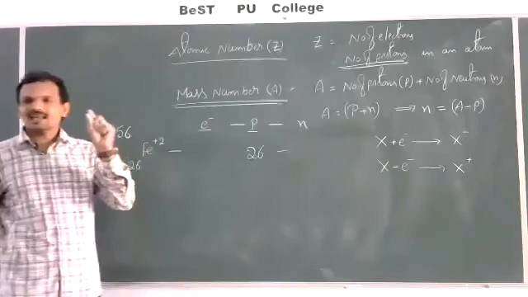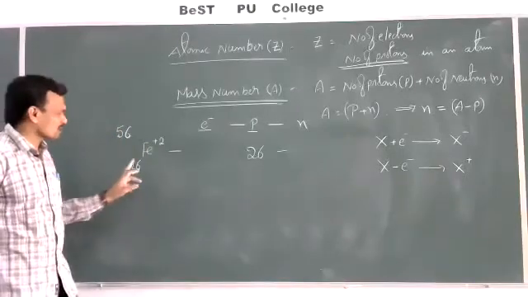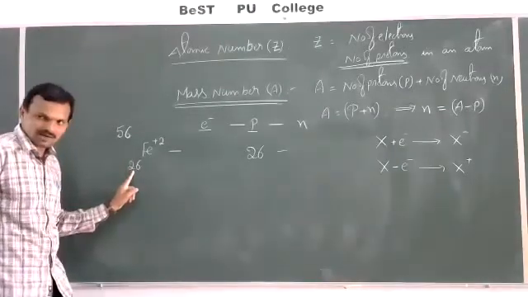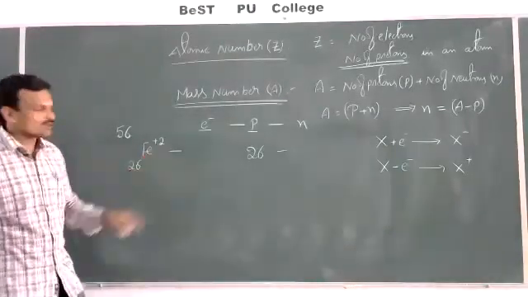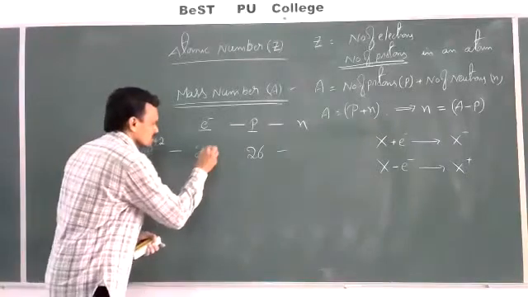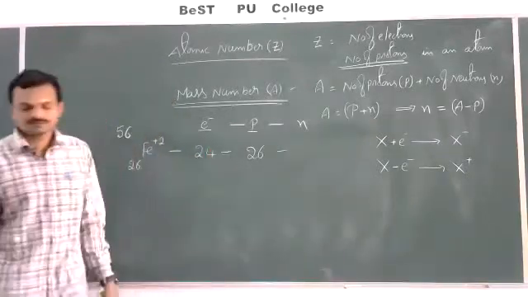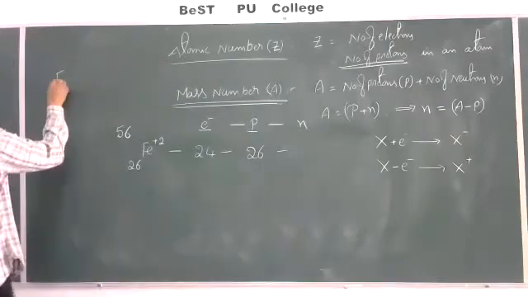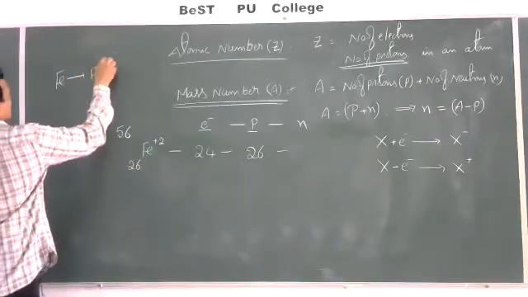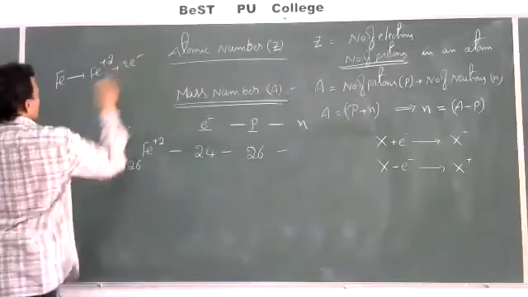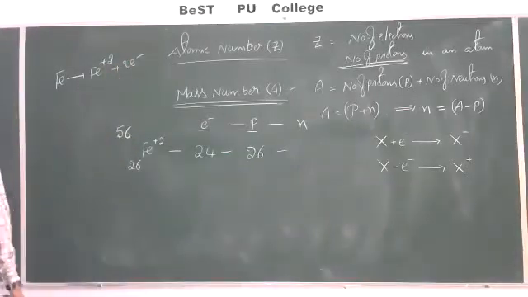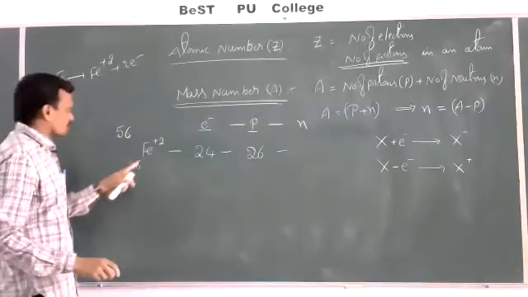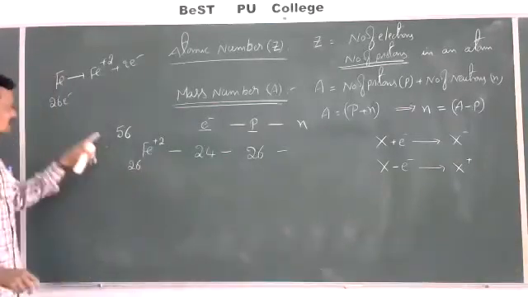An iron atom contains 26 electrons, because the atomic number of iron is 26. An atom contains as many electrons as its atomic number.